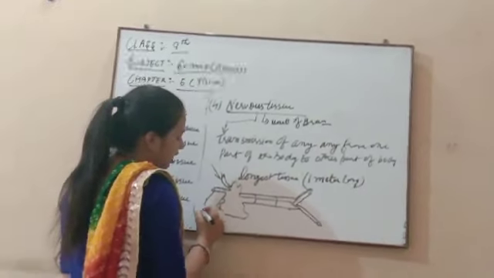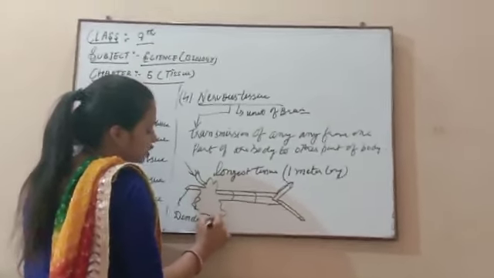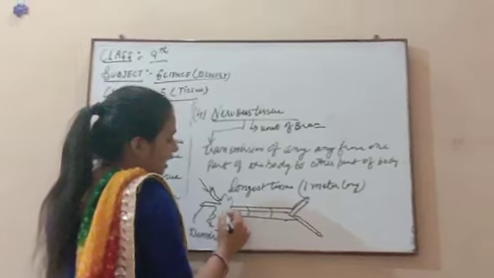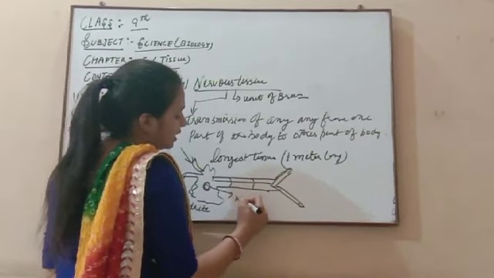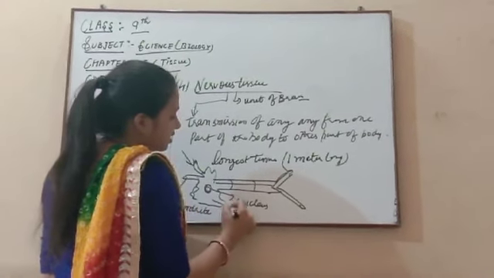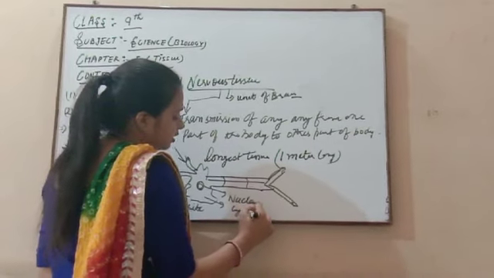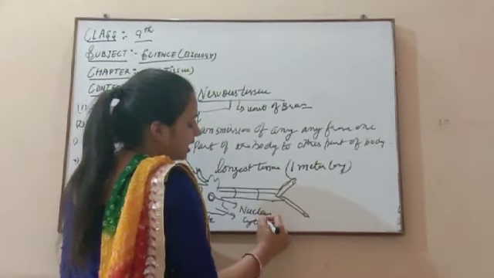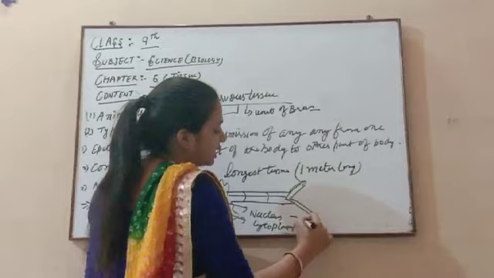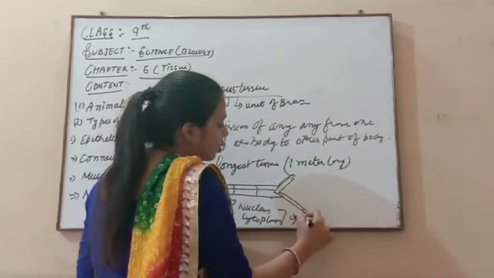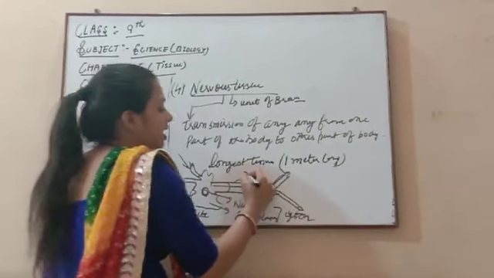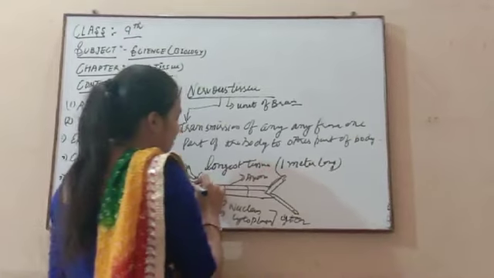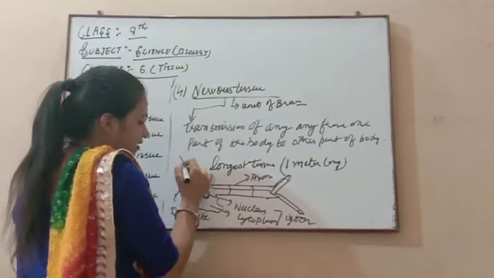This is the structure of your nervous tissue, and here in the center is the nucleus, and this is your cytoplasm. The nucleus plus cytoplasm is known as the cell body. And this is the axon, which transmits the message from this part.